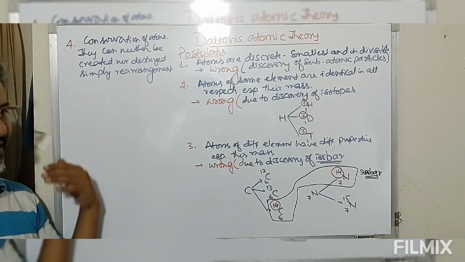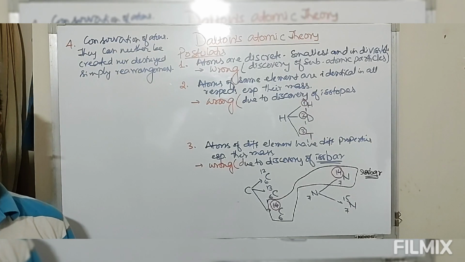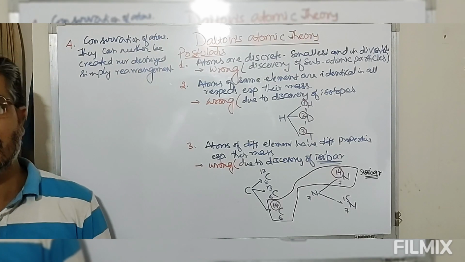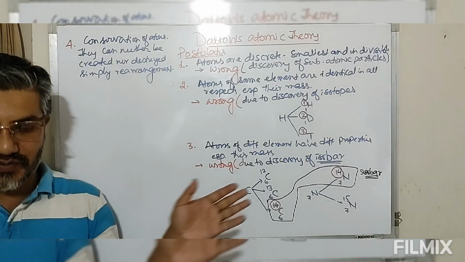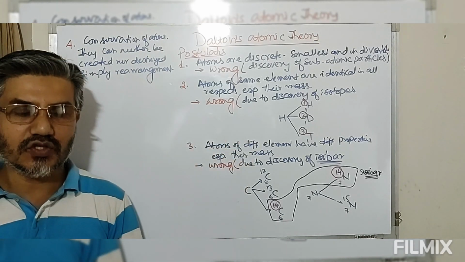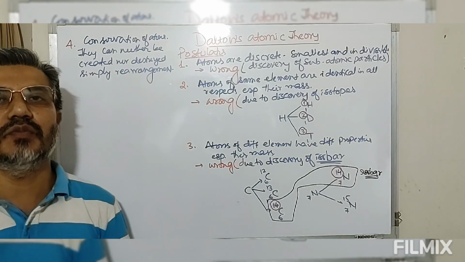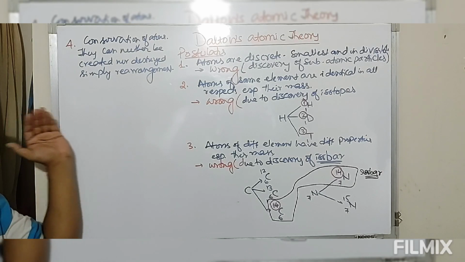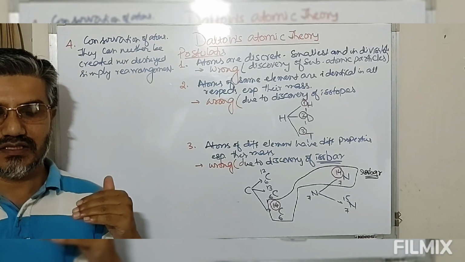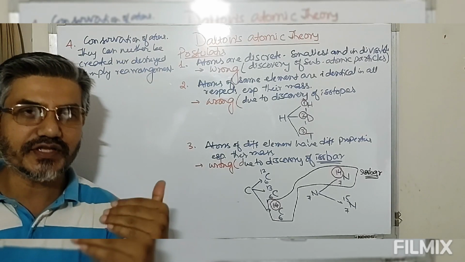Now this again seems to be correct, but on closer examination we have a special category of reaction known as nuclear reaction. That is what we call fusion as well as fission. Fission is to break, fusion is to join. Fission is what takes place in an atom bomb. Fusion is what takes place in the sun or a hydrogen bomb. So during this fission or fusion, there is loss of mass. Since there is a loss of mass, it means there is some loss of atoms.